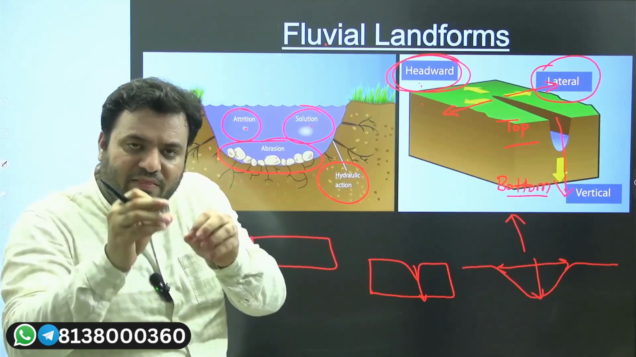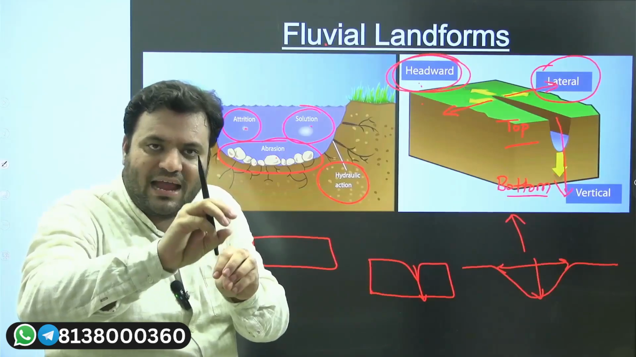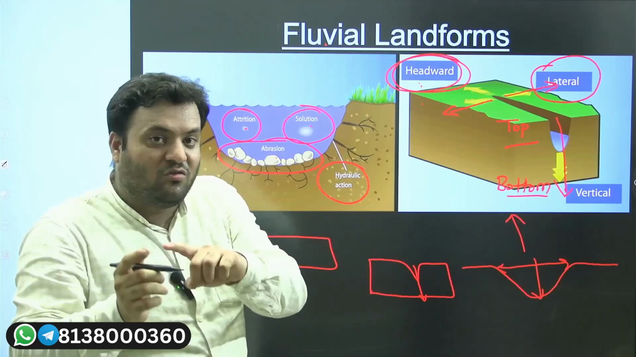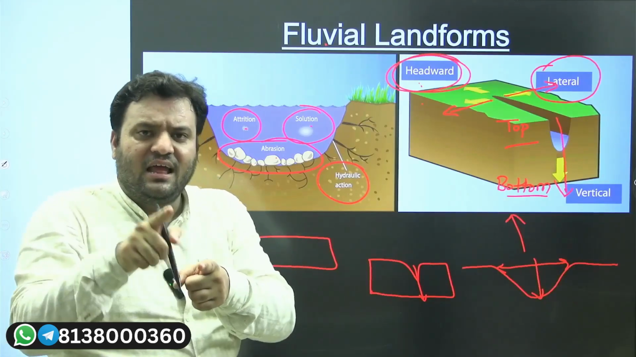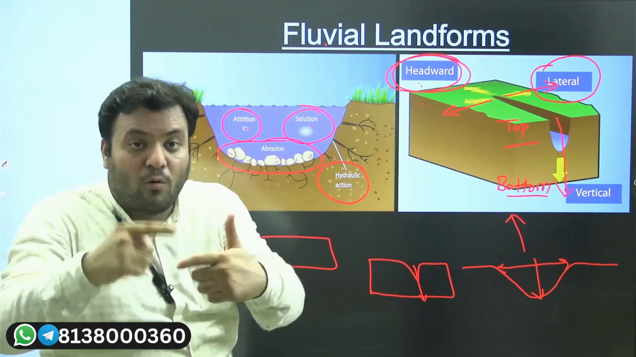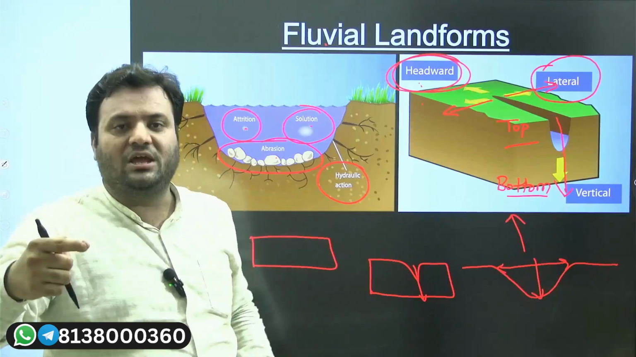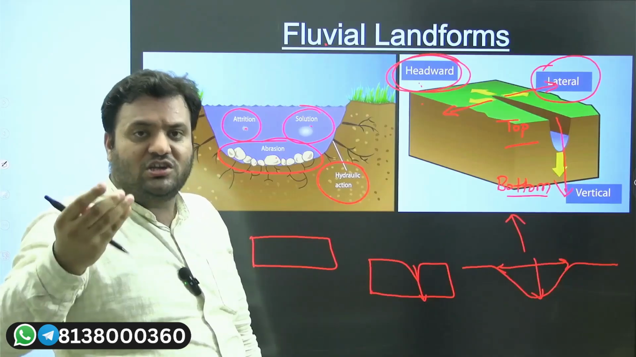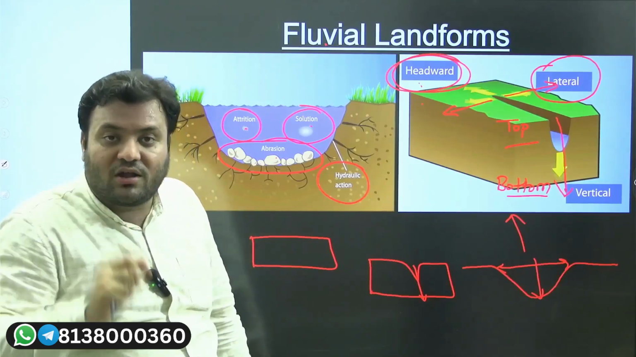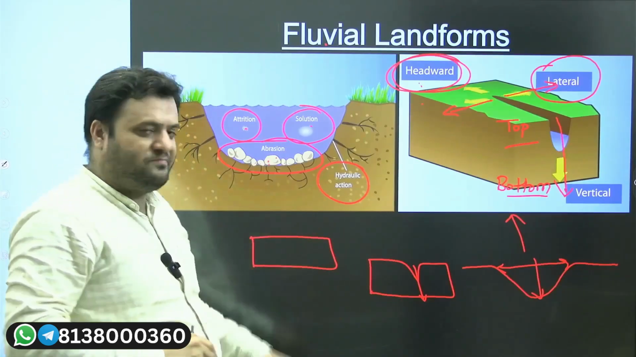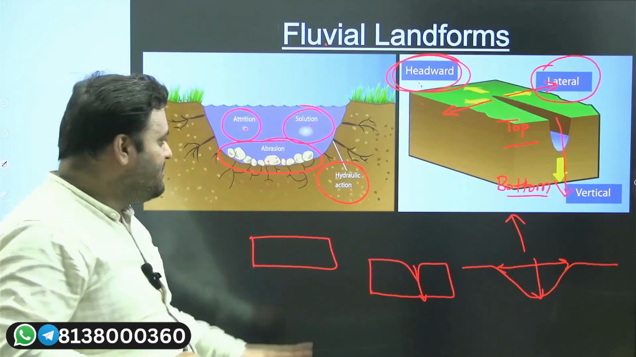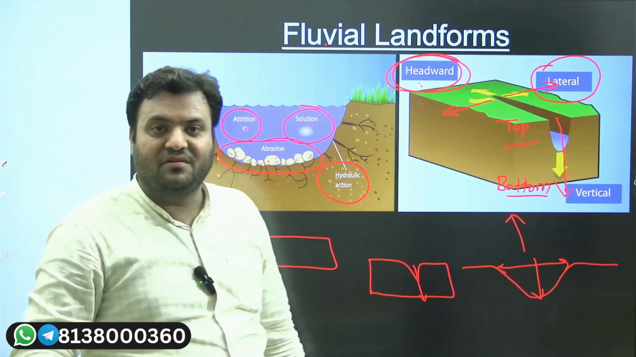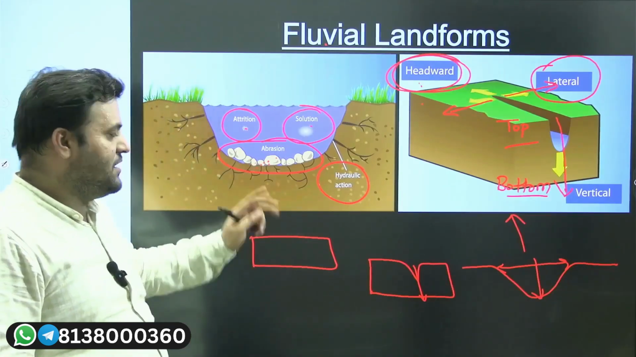Same, when that rock is there in the mobile medium, or let's say in the running water, the water is there and in the water we have a rock. So both water and rock will cause erosion. When the erosion is caused by rock including water, that will be called abrasion. That will be called what? Abrasion. This abrasion is just like sandpaper. Abrasion is just like sandpaper.